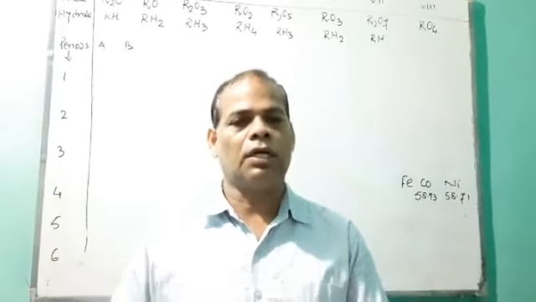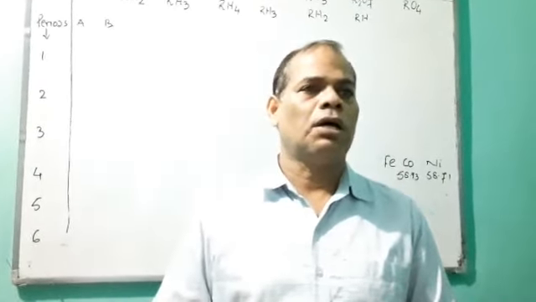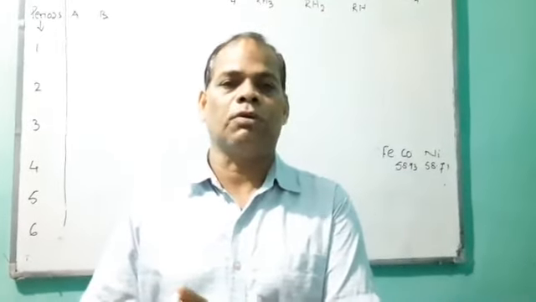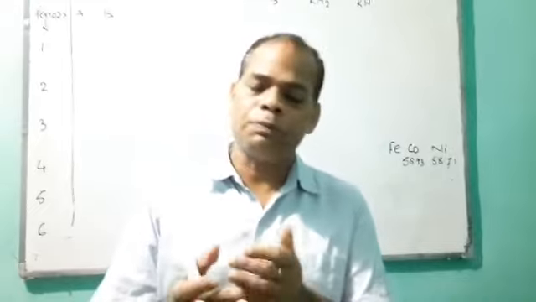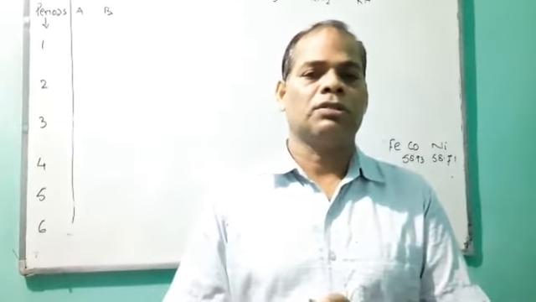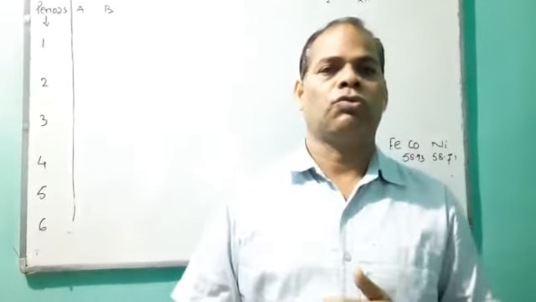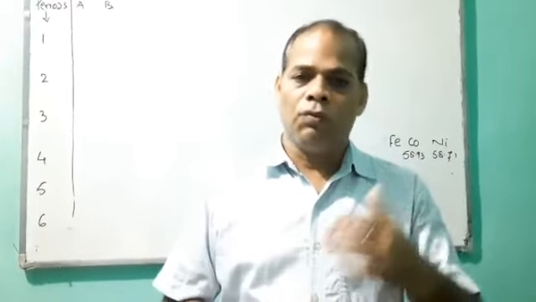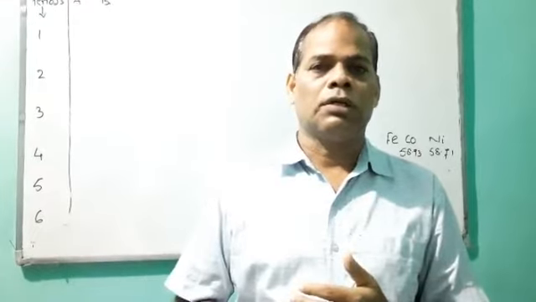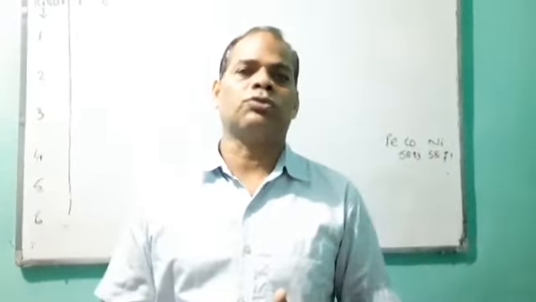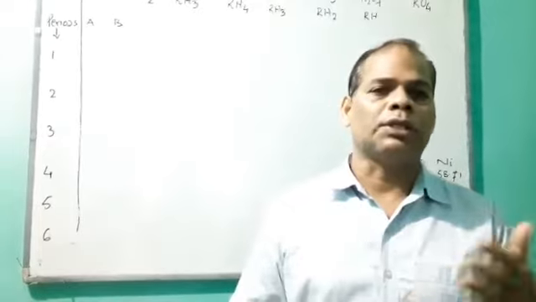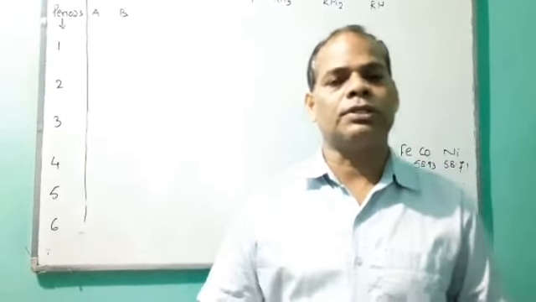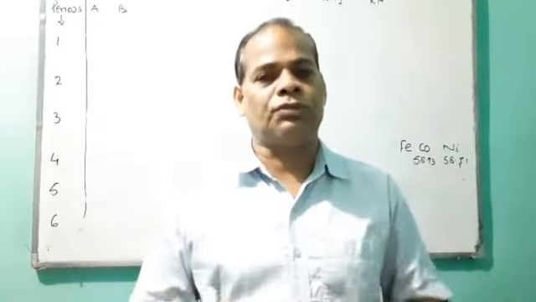Each classification, though we say it becomes unsuccessful, in spite of that gives a clue for the next scientist. With that clue, he further tries to modify things. So today we are going to discuss Mendeleev's classification.